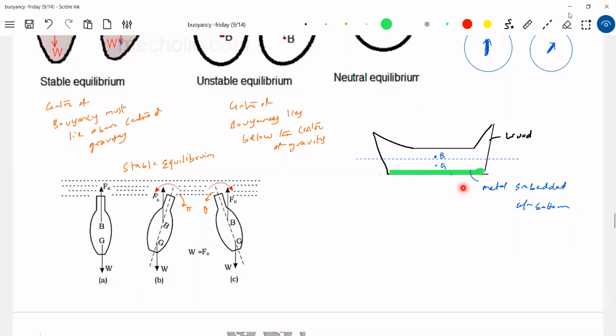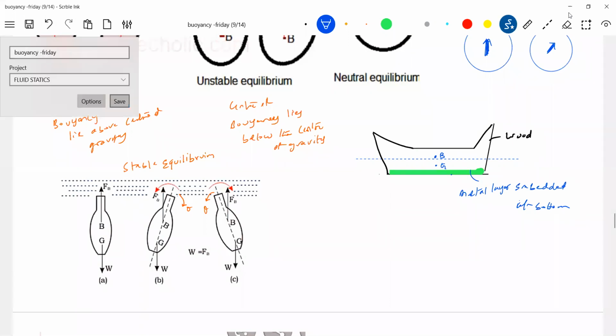So they may test you with this question: why is the bottom of the boat given a metal coating? Also, some metal layer is formed here. Getting some idea, simplest thing. So this is wood, everything is wood, and some metal layer, I'll put it here.